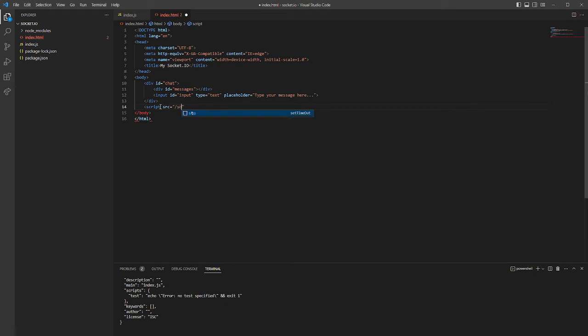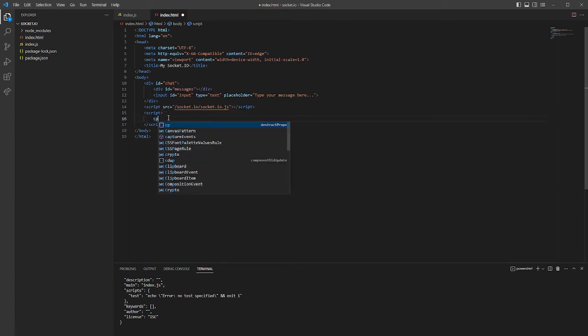So we'll go to /socket.io/socket.io.js, and in here we will also create a second script tag that will handle the whole application, implementing the logic that will serve our input tag and the HTML file.